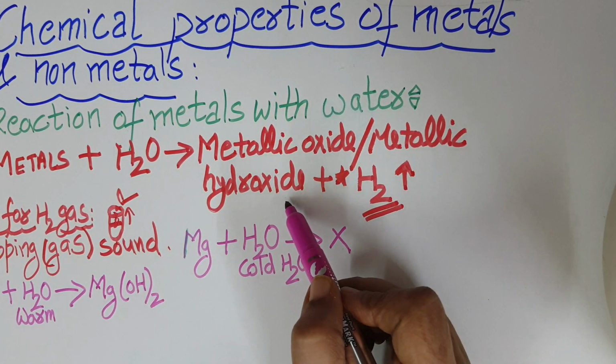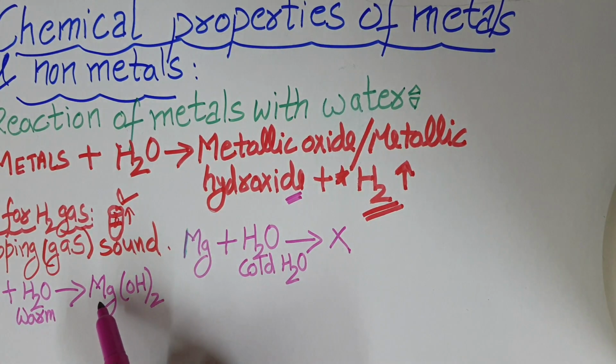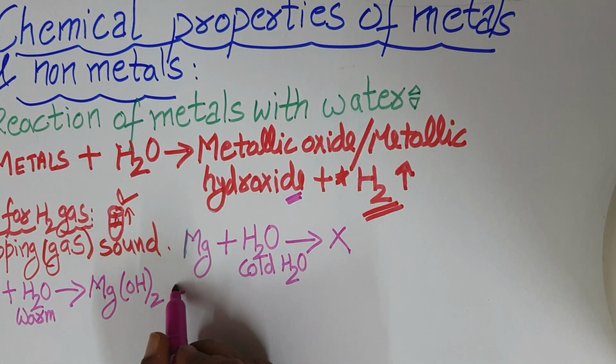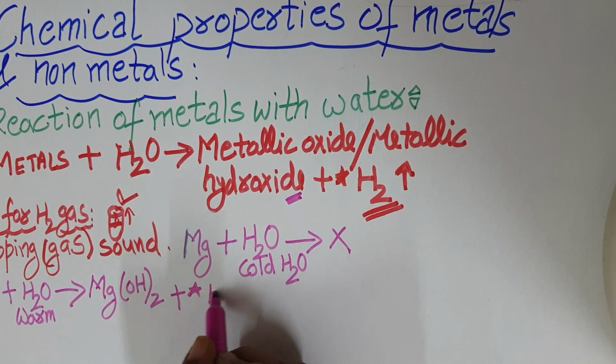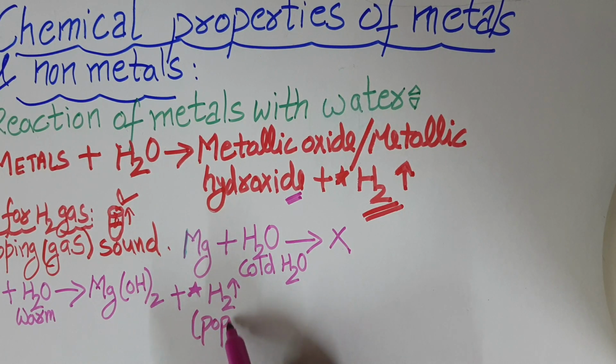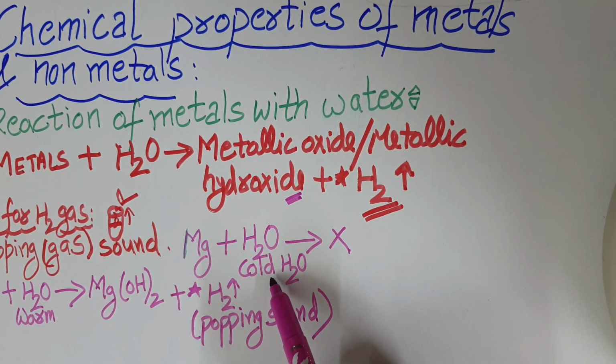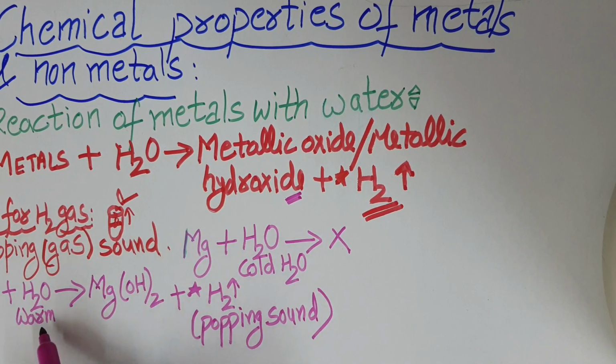Over here I have told you that there is formation of metallic hydroxide, so magnesium hydroxide, and the important thing is that there is evolution of hydrogen gas bubbles, which you can test with the burning splinter; it will start burning with the popping sound. So this proves that the gas released in the reaction is hydrogen gas. So magnesium does not react with cold water, but it will react with warm water.